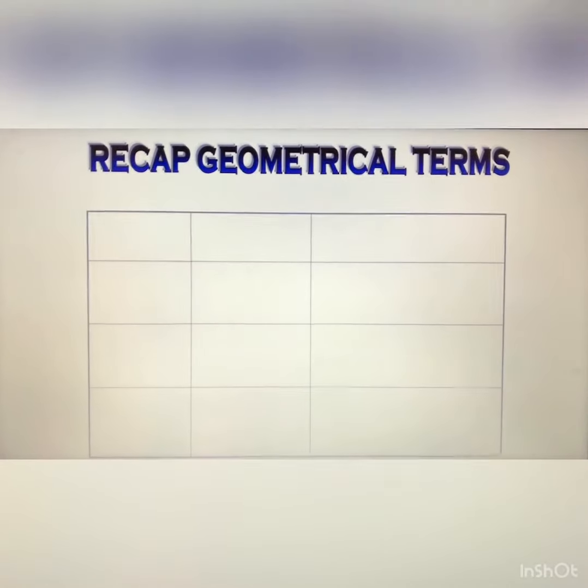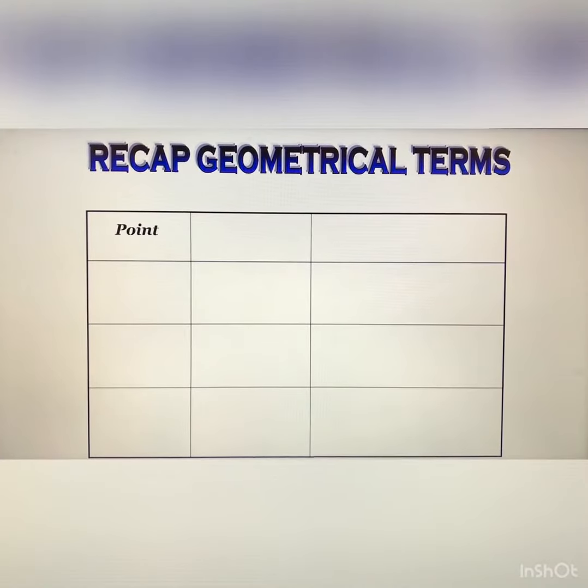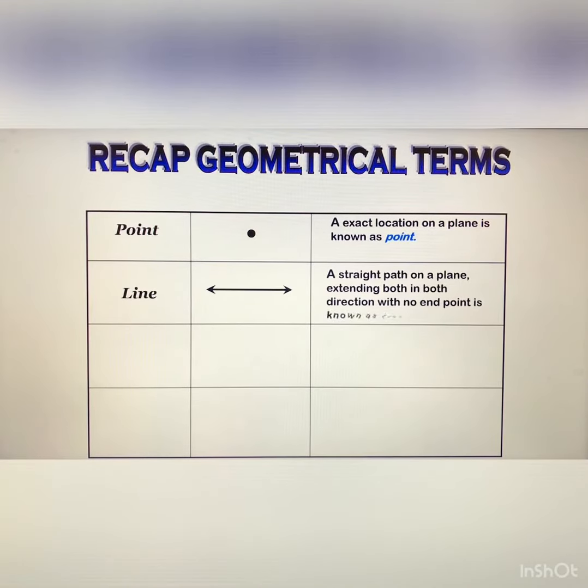So let us start. First of all, recap of geometrical terms. First one is point. What do you understand by a point? This is the geometrical symbol of a point, and an exact location on a plane is known as a point. After that, line. This is the geometrical figure of a line, and a straight path on a plane extended in both directions with no end point is known as a line. It means this line can be extended in both directions infinitely.